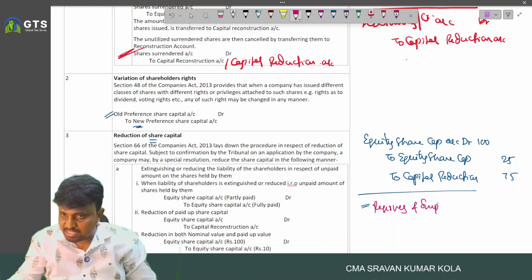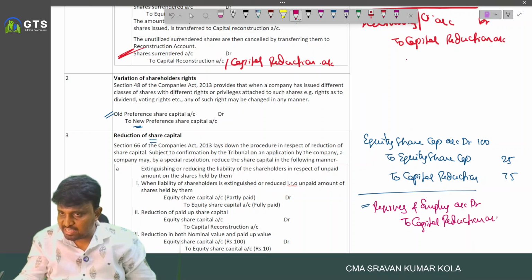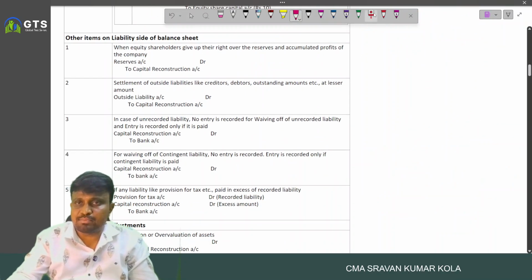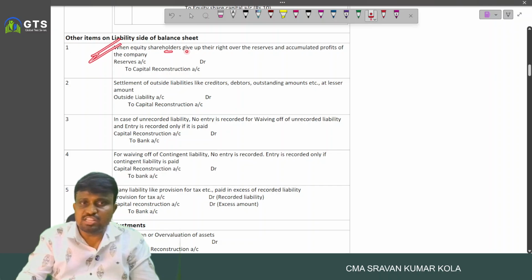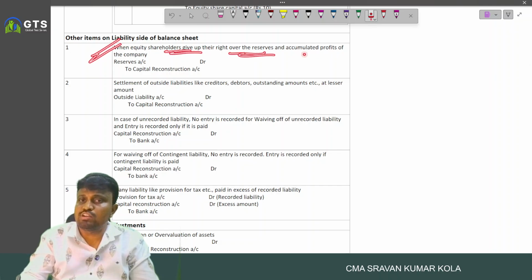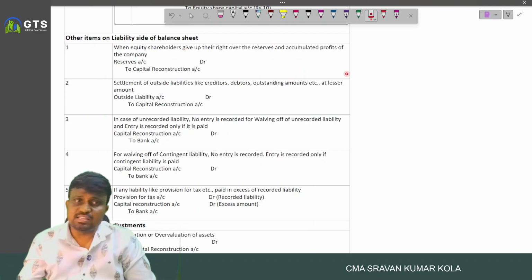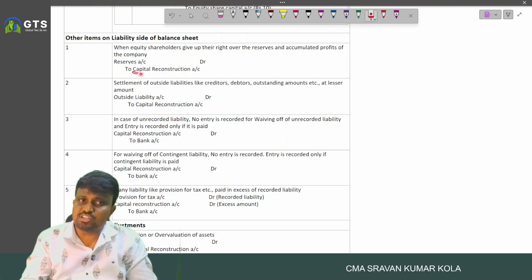So reserves and surplus account debited to capital reduction account. This is the entry when the equity shareholders give up their rights over reserves and surplus and accumulated profits of the company, if any.